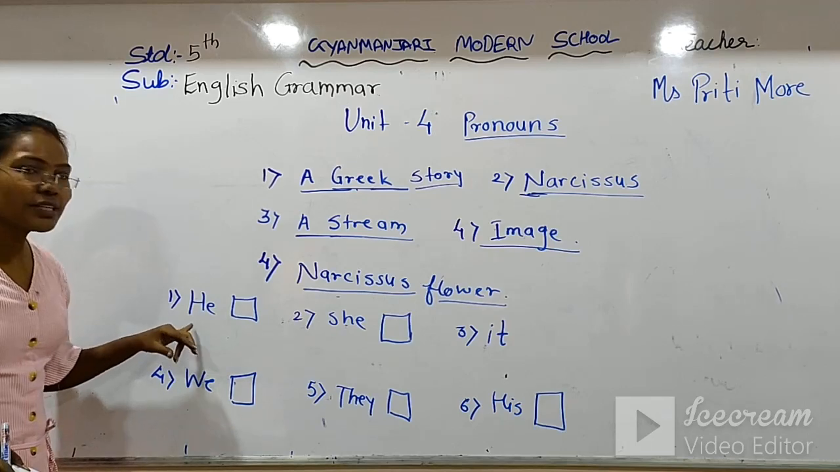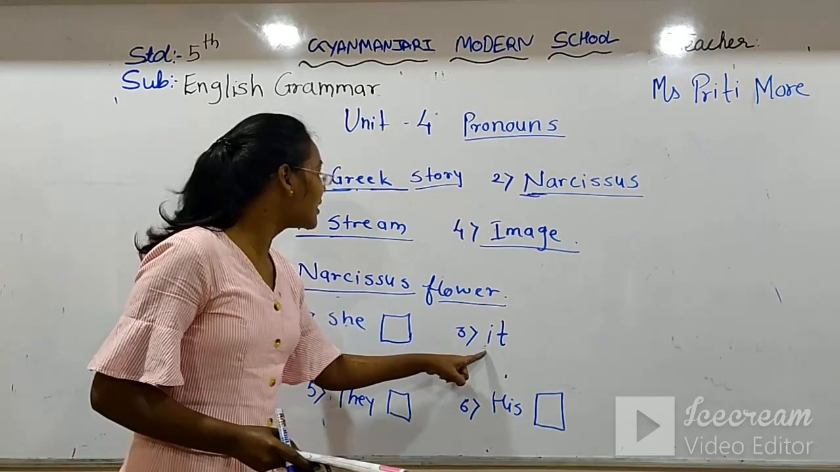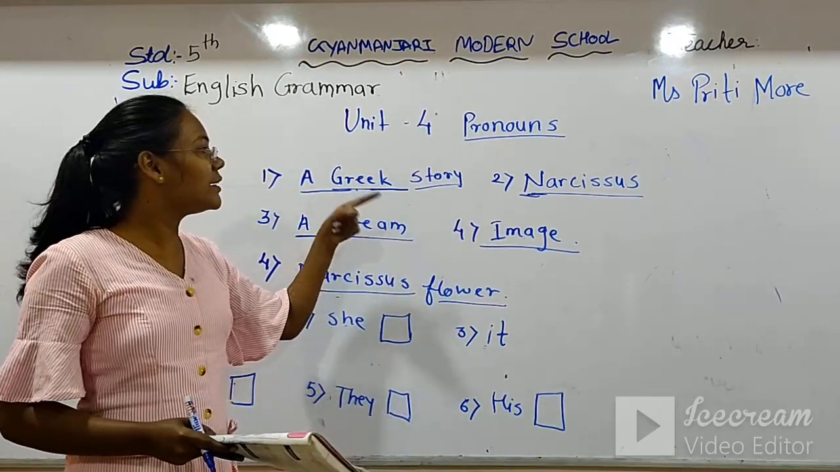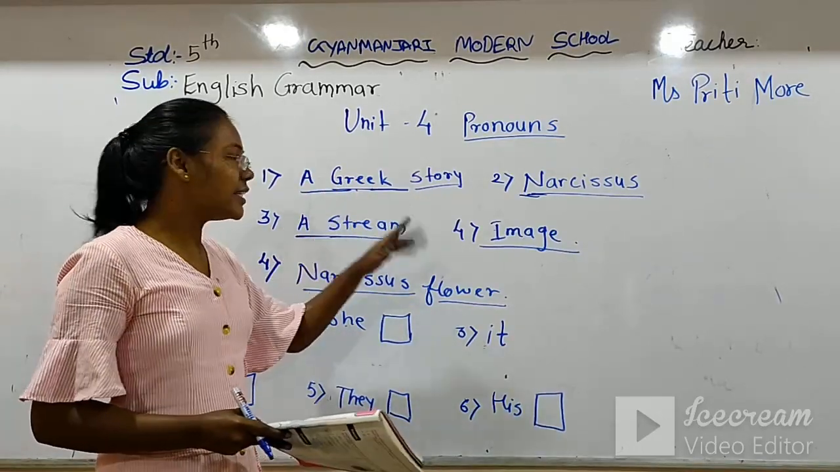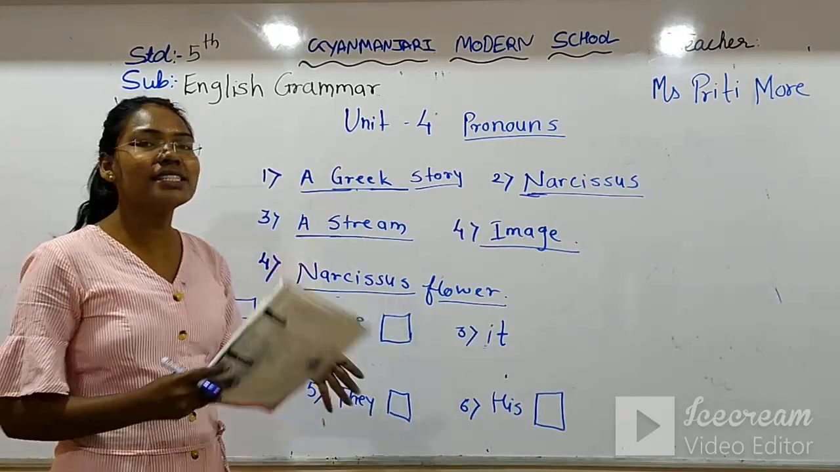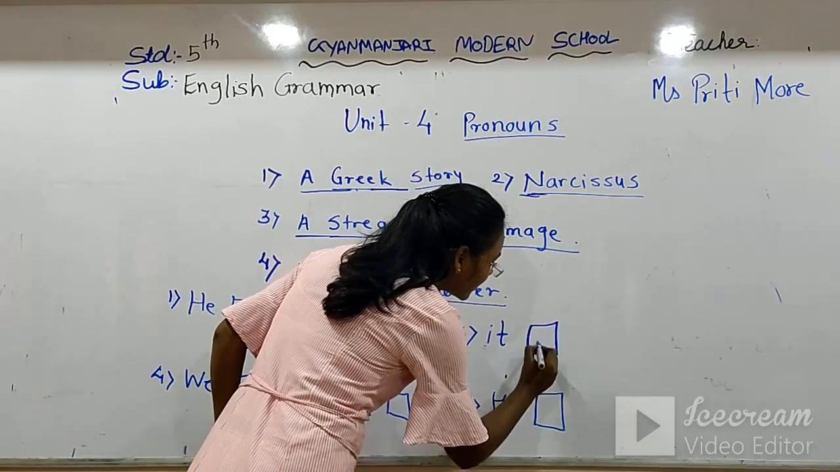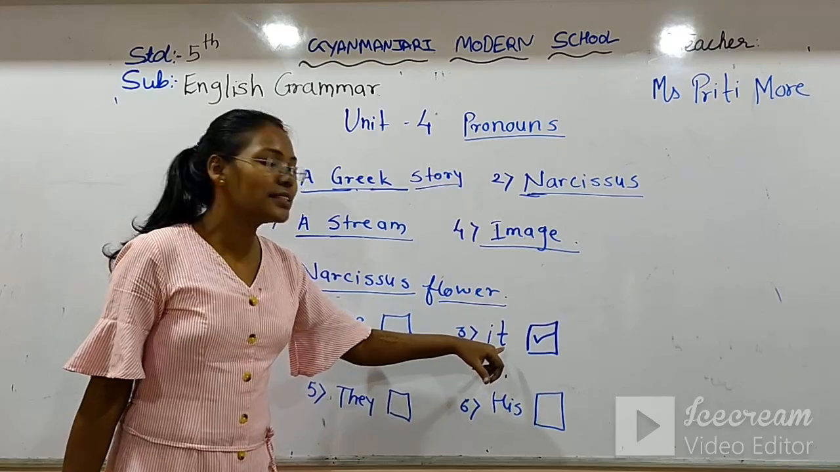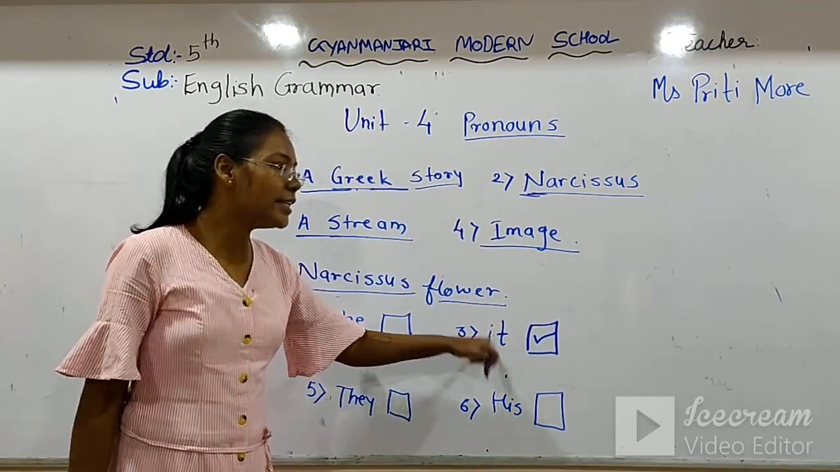The list of pronouns is given here in your textbook also. He, she, it. We are talking about the book. Is it feminine, masculine, common, or neuter? It is not feminine, it is not masculine. It comes in neuter because the book is a non-living thing. So for Greek story, we are using the pronoun it.